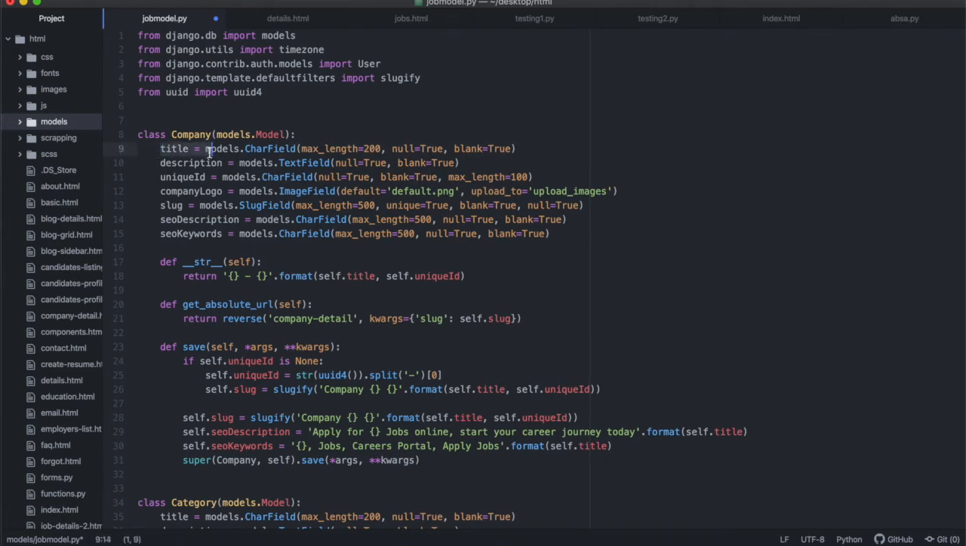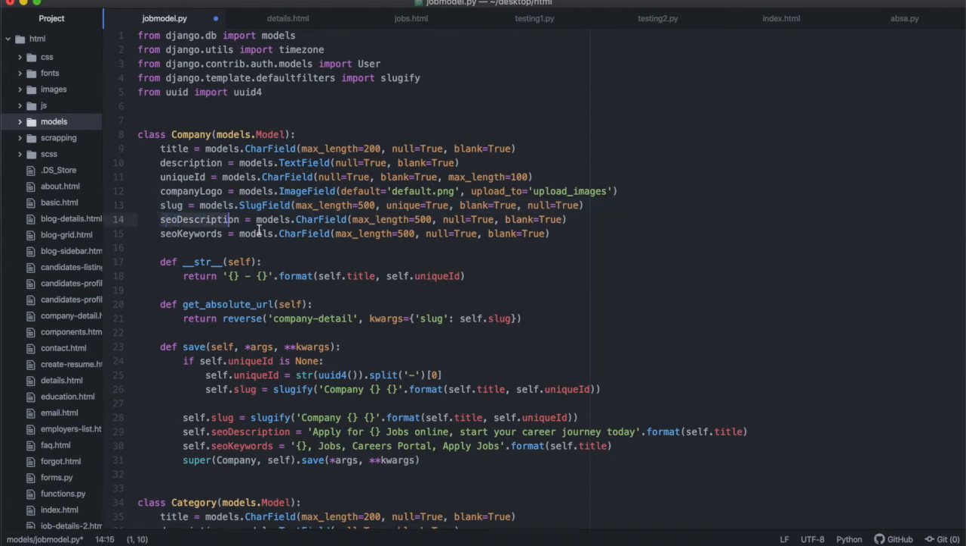which is going to be like the name of the company. I have the description, where we can write a little bit about the company that we're advertising for, so that people that are applying for jobs can see all of that. I have the unique ID to help us identify an instance of the company, the company logo, and the slug. I added this in here. If you remember the slug field, this is the field that's going to help us when we're building the URL, the absolute URL.